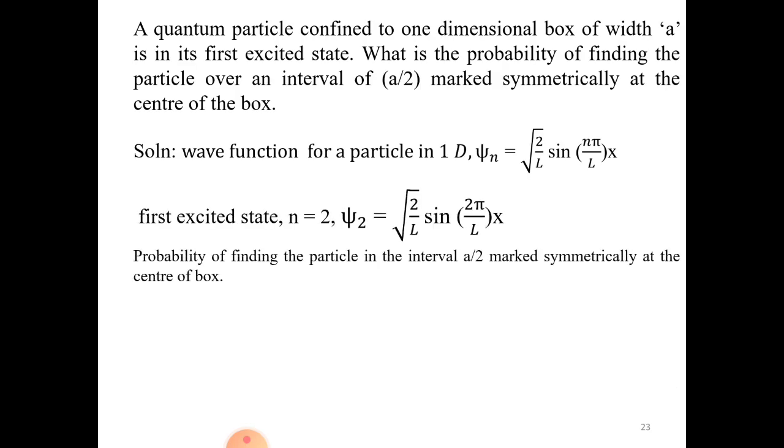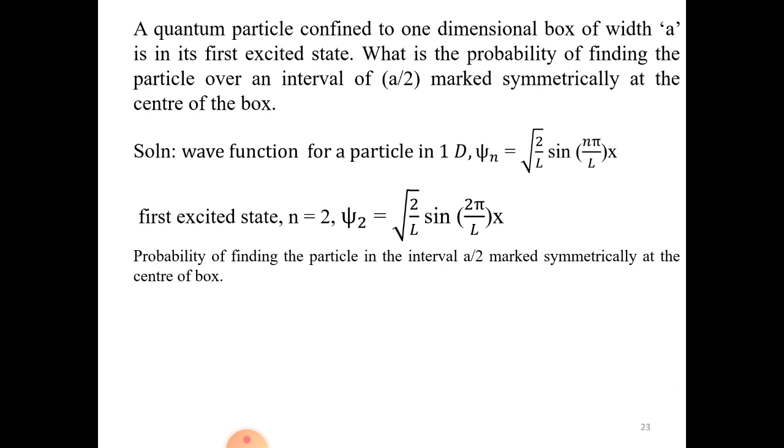So the next important question is: a quantum particle confined to a one-dimensional box of width A is in its first excited state. What is the probability of finding the particle over an interval of A by 2 marked symmetrically at the center of the box?